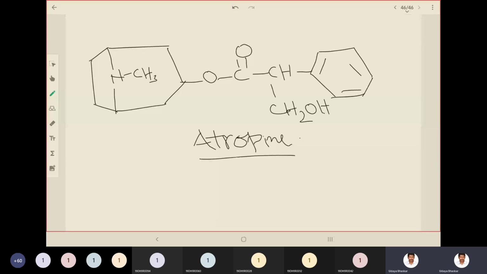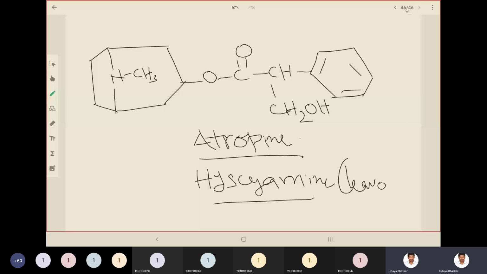The same is the structure of hyoscyamine, but it is a LEVO form. Okay, it is used as antispasmodic.